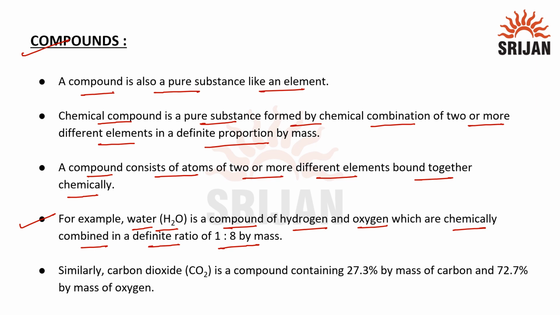We know that the atomic mass of hydrogen is 1 atomic mass unit, and since we have 2 hydrogen over here, the mass is going to be 2. Next we have the atomic mass of oxygen, which is equal to 16, and this gives us the ratio of 1:8. So we say that water from any source is going to have a definite ratio of 1:8 of hydrogen to oxygen by mass. Similarly, carbon dioxide, that is CO2, is a compound that contains 27.3% by mass of carbon and 72.7% by mass of oxygen.